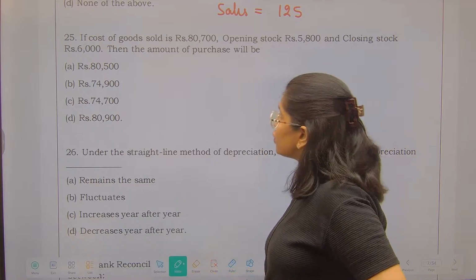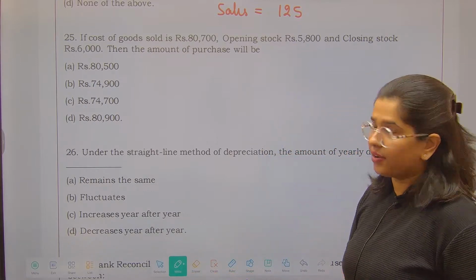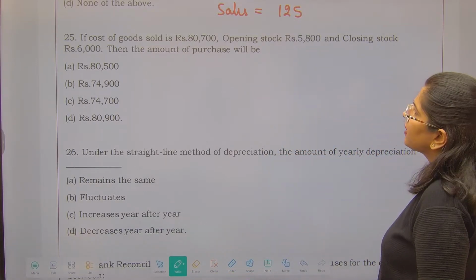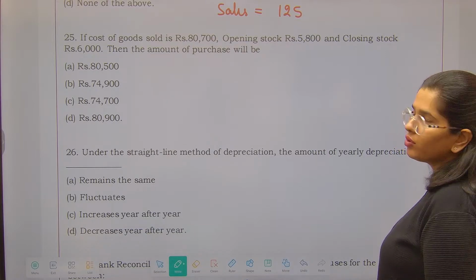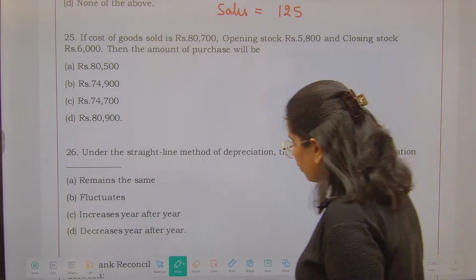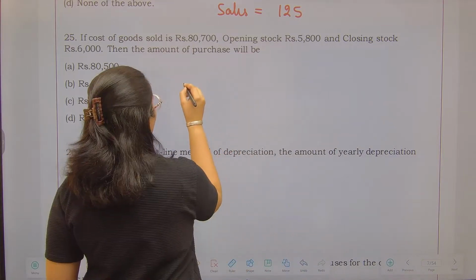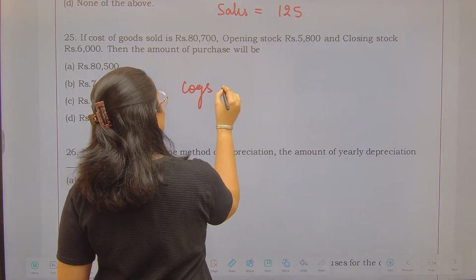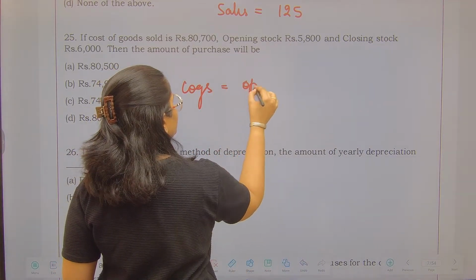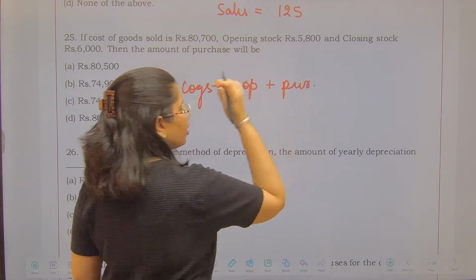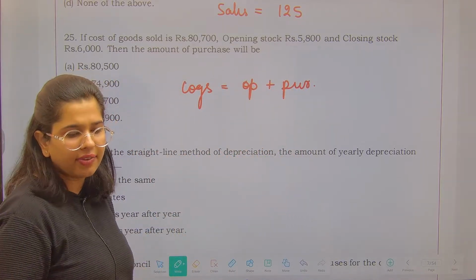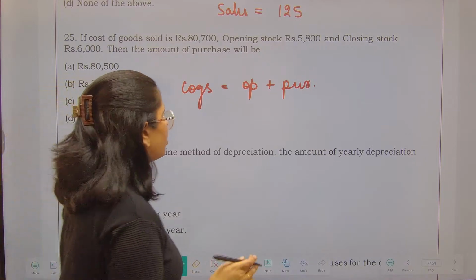If cost of goods sold is 80,700, opening stock 5,800, closing stock is 6,000, then the amount of purchases will be. So over here, we need to apply the formula: cost of goods sold equals opening stock plus purchases. Remember, direct expenses can also be here, but if it is not given in the question, then just ignore it.